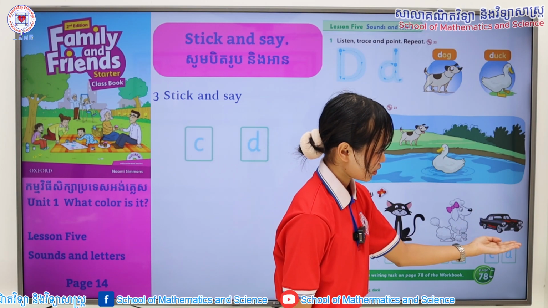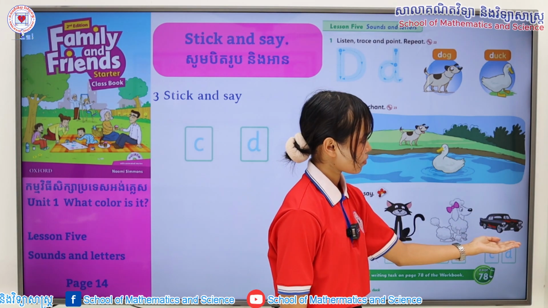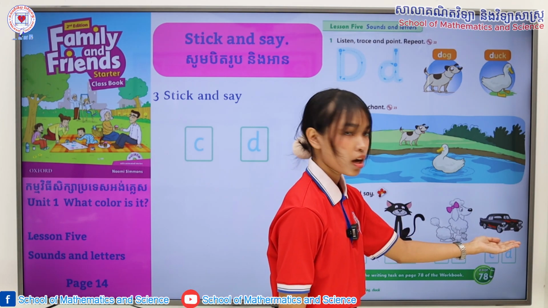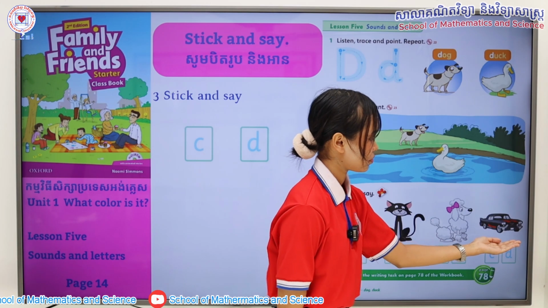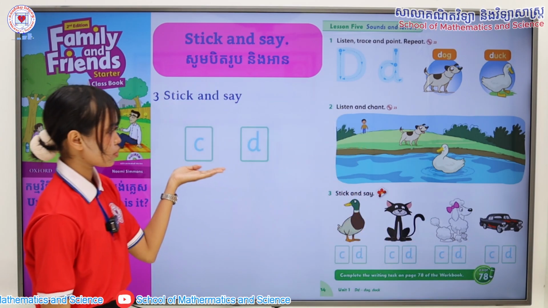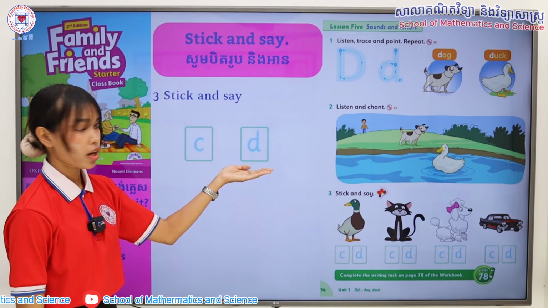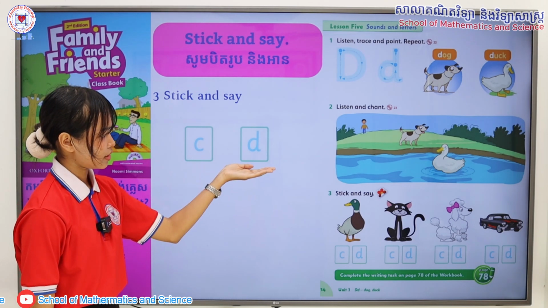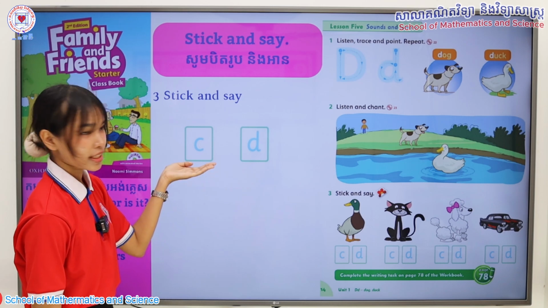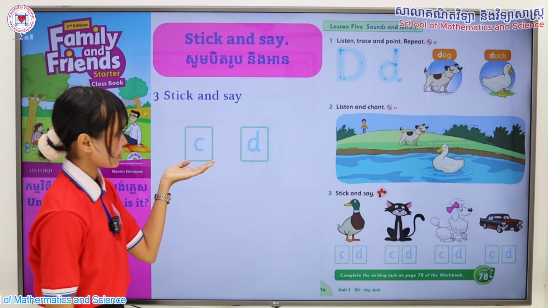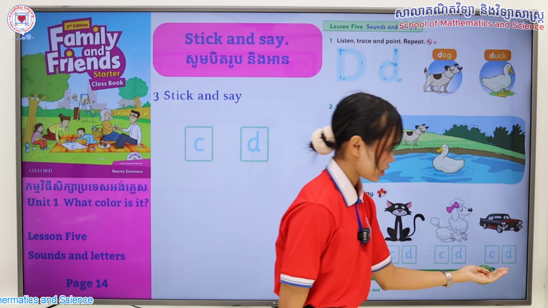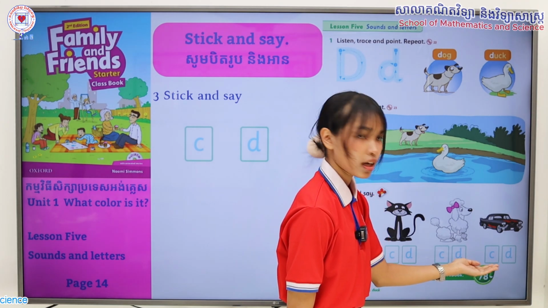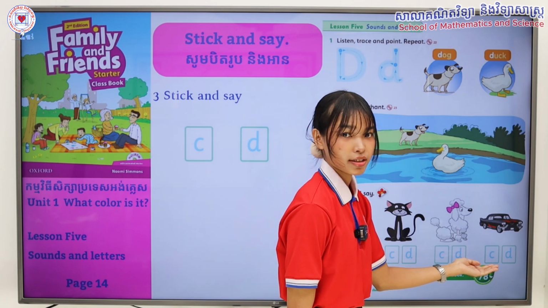Next word. What is it? It's a car. That's right. Car. Now, which of these two stickers match the word car? Is it letter C or is it letter D? That's right. It's letter C. So, get your sticker and stick it right over here. Letter C. Car.